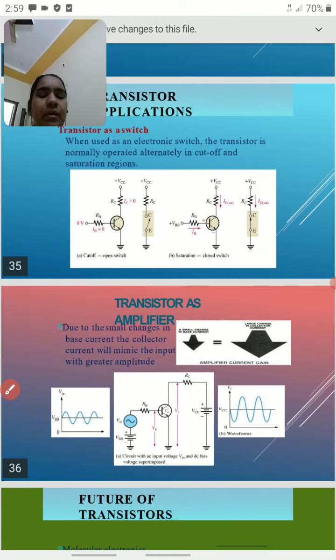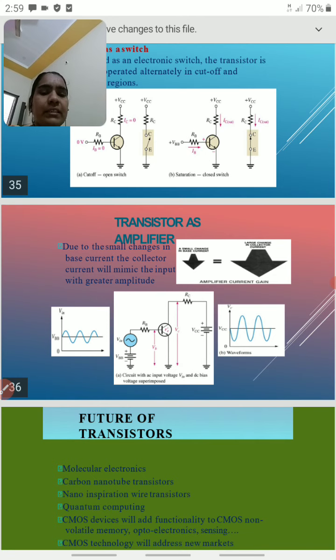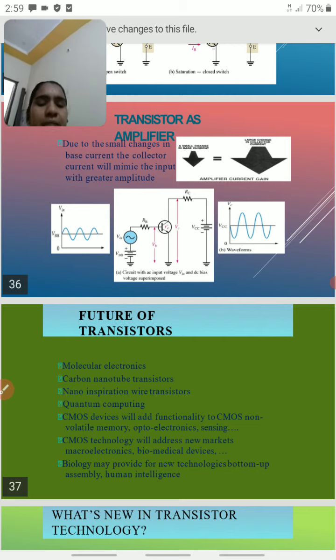This is another application of the transistor. And the future of the transistor: we can use transistors in molecular electronics, carbon nanotubes, and nanowire transistors. Quantum computers also use transistors, and CMOS also we will use.